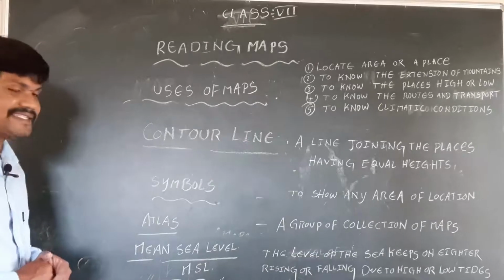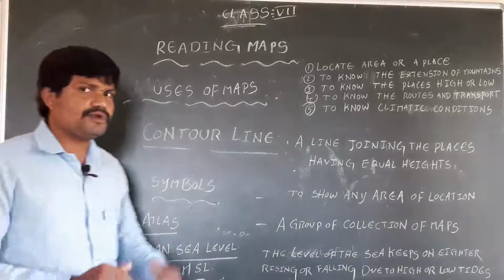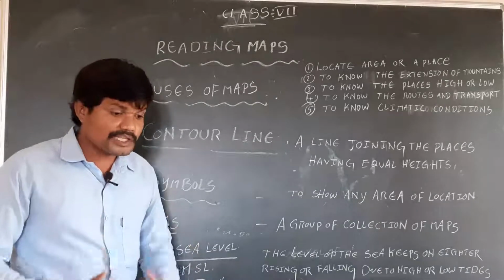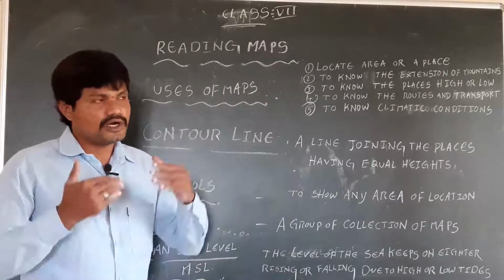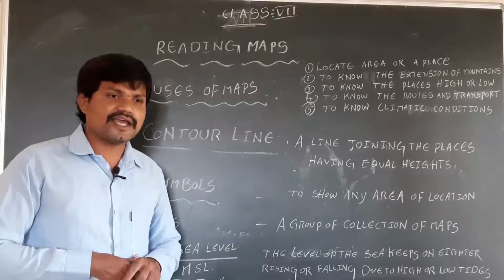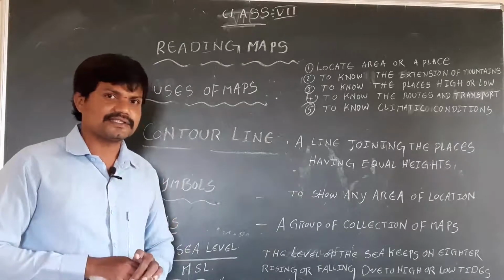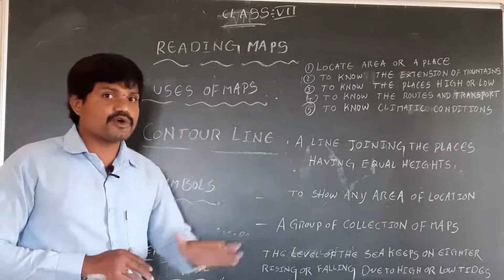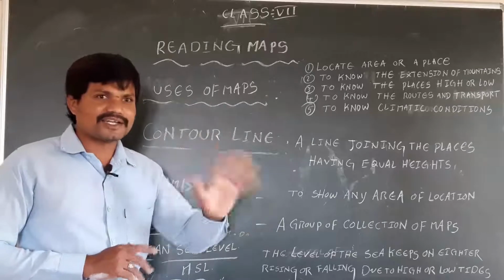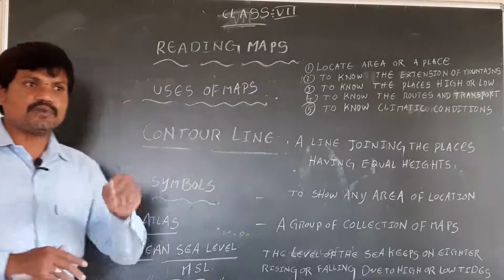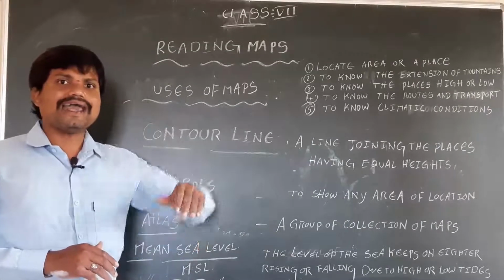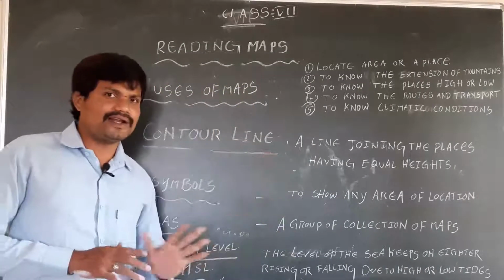What is mean sea level? Once we visit the ocean, from the mouth of the ocean onward, the ocean can't stay at one place. On the surface of the ocean, we observe flowing water. That water flows at high level and low level.